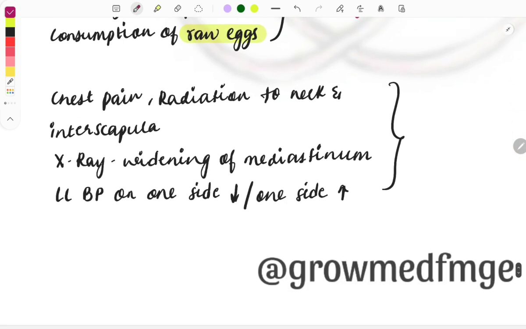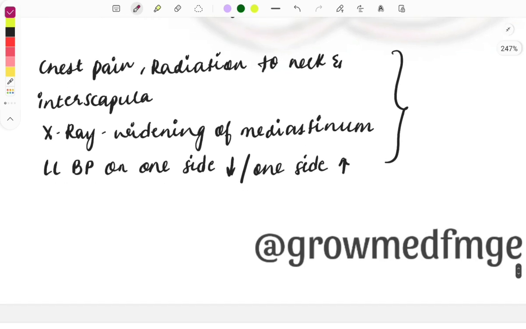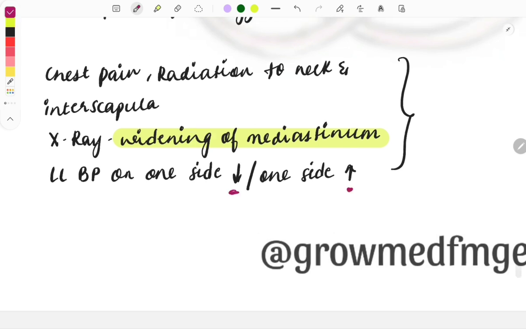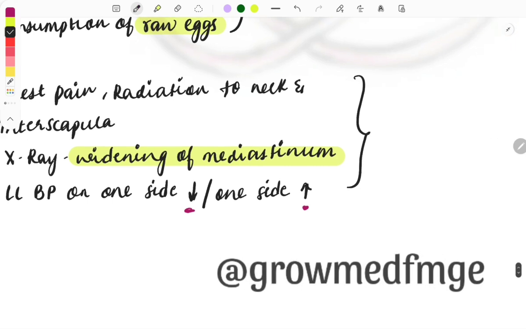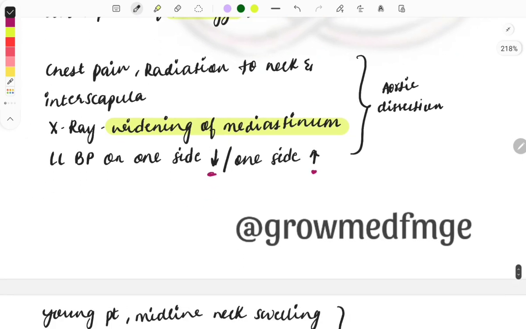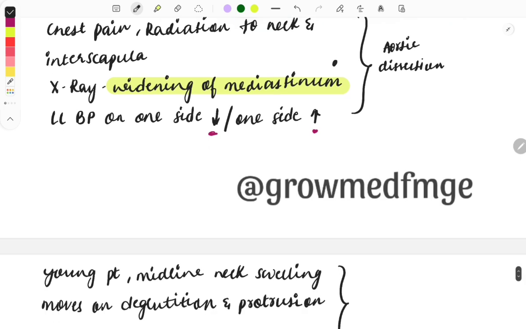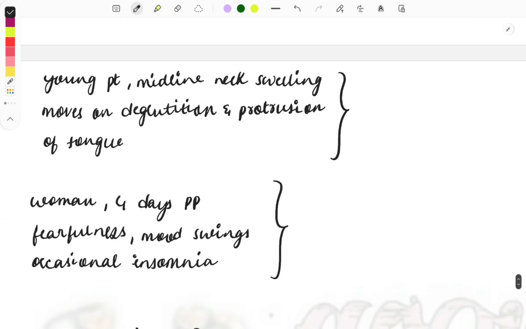Then moving on, chest pain, radiation to the neck and the interscapular area. Then on X-ray you can see widening of the mediastinum, and the lower limb blood pressure on one side is reduced, whereas on the other side it is increased. So what can be the cause? This is the classical presentation seen in aortic dissection. So whenever you see widening of the mediastinum, go with aortic dissection, because that will be the cause.